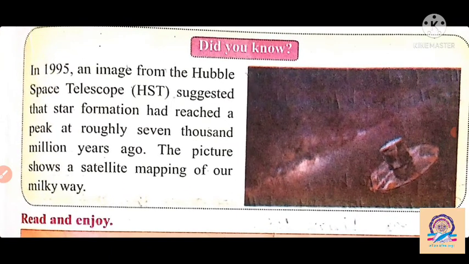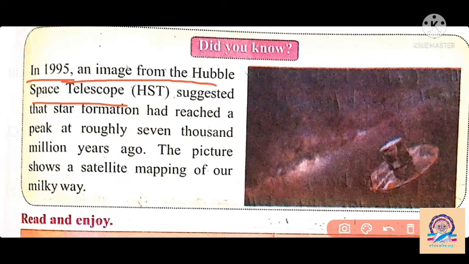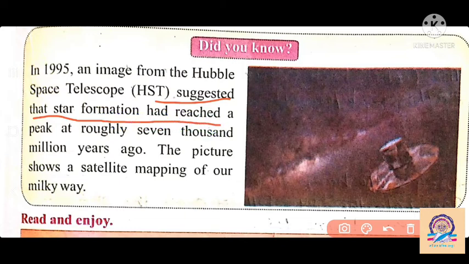Did you know that in 1995, an image from the Hubble Space Telescope, which we use to see long distances, suggested that star formation reached a peak at roughly 7,000 million years ago?